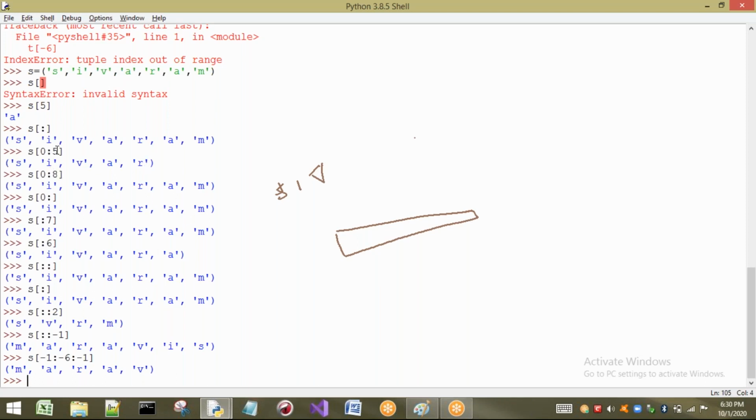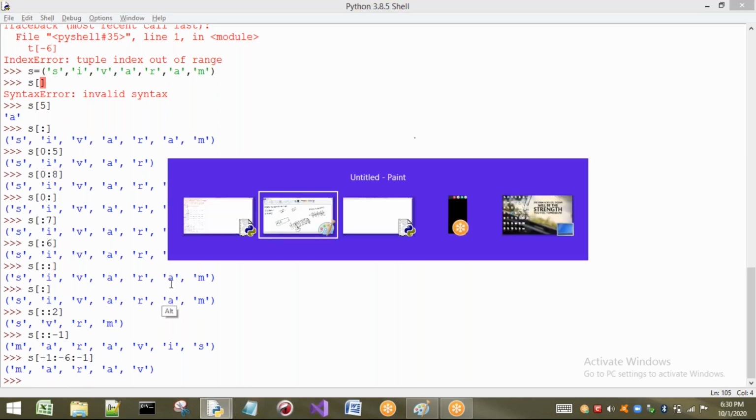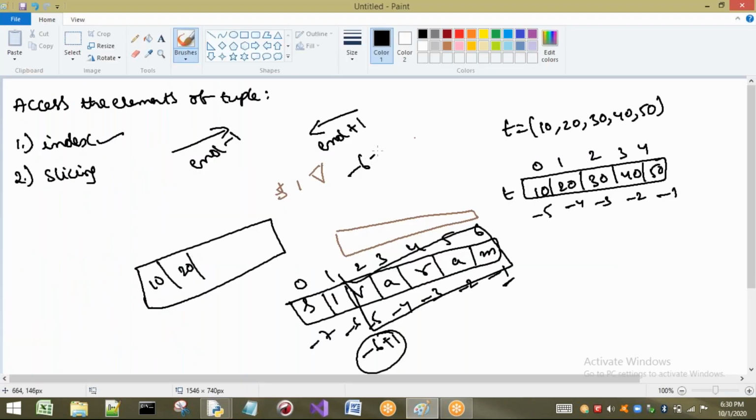That means what? If I'm not going to write any step, by default it is going to consider only forward direction. But if you are going to write some negative value here, that indicates reverse direction. Reverse direction means what? From right to left. So whenever you are going to consider reverse direction, then N value will be always, sorry, we will consider N plus 1. That means here what is N value? -6. So -6 plus 1 will become what? -6 plus 1 will become -5.